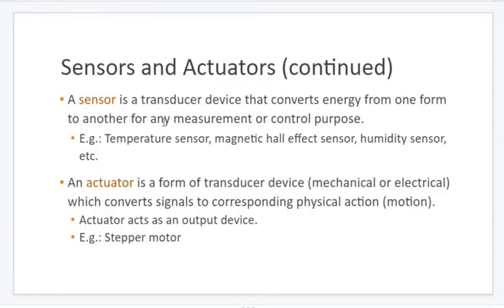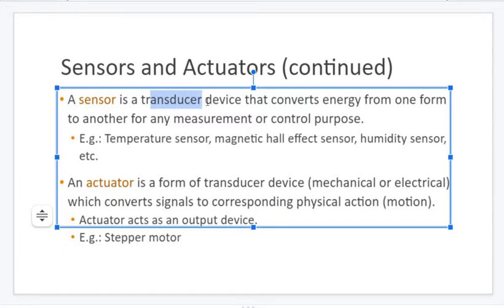So you can see the definition of a sensor. It's a transducer device which is used to convert one energy form into another. Whenever we expose a human body to the thermal sensor, the heat energy is converted into a display type, that means a current signal or digital signal format.